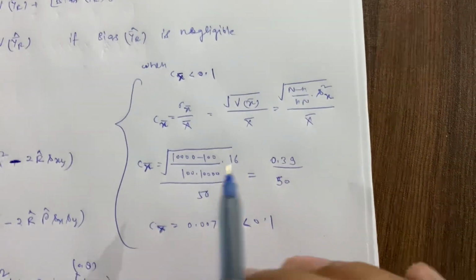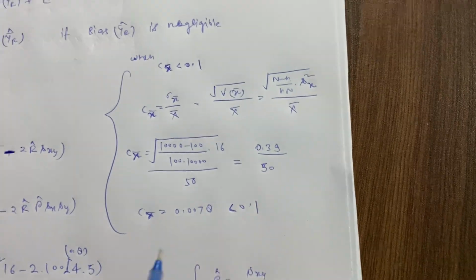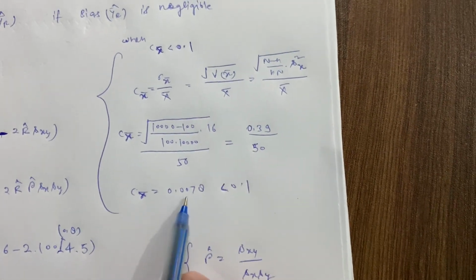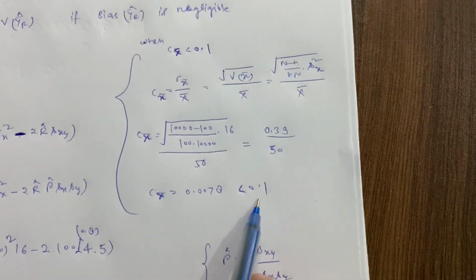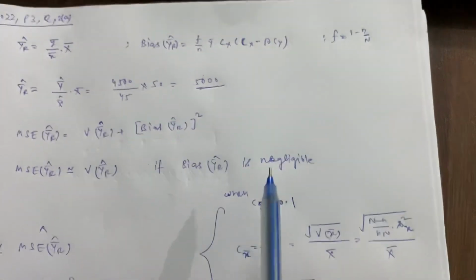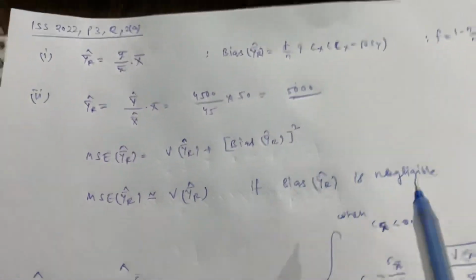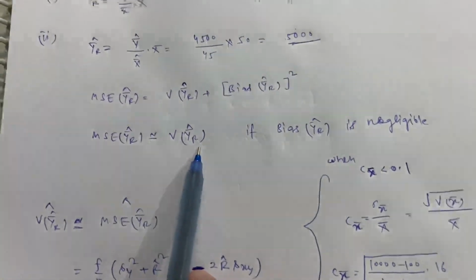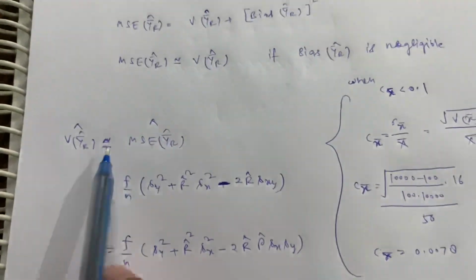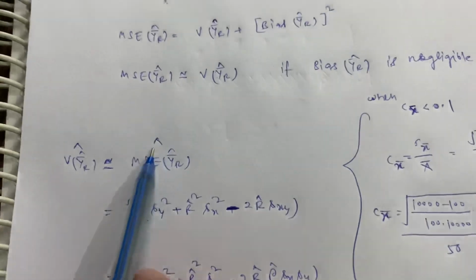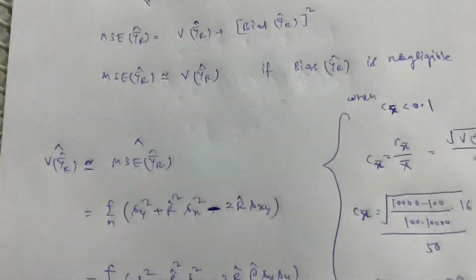If you put in the values and find the coefficient of variation of X bar, it will be about 0.0078, which is less than 0.1. So according to this condition, we can neglect the bias. It is very small, so this means the MSE of R cap and the variance will be equal. Since variance and MSE are equal, their estimates will also be equal. Cap here means the estimate.